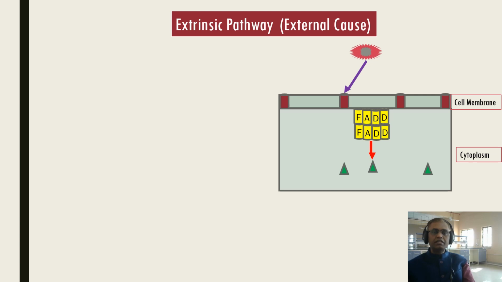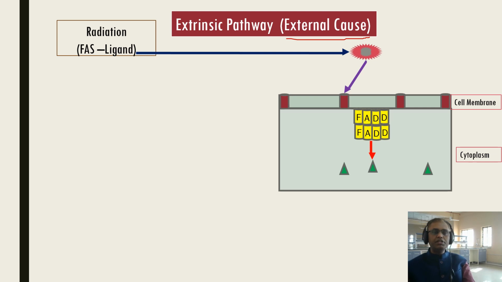So that's about the intrinsic pathway. Let us study the extrinsic pathway. In the extrinsic pathway, as we told, the causes are external causes. An example is radiation. So that is known as the Fas ligand.